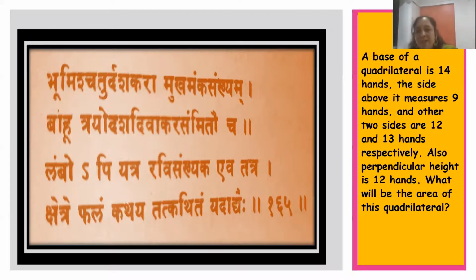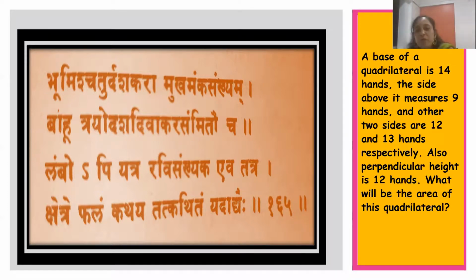Chaturdasha Kara. Kara is hand. So there are 14 hands. Hand is a unit of measurement. So base of the quadrilateral is 14 hands. Bahu Trayodasha Divakara Sammito. So the Bahu is the slanted height. Slanted height is 13 units or 13 hands.